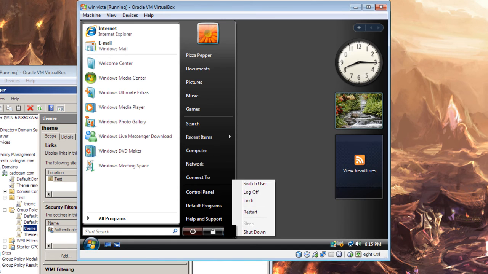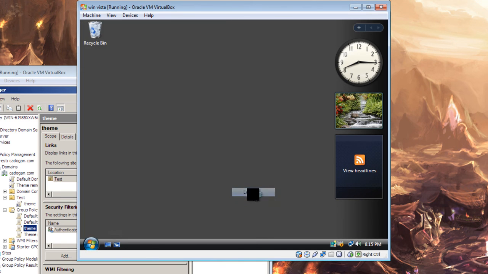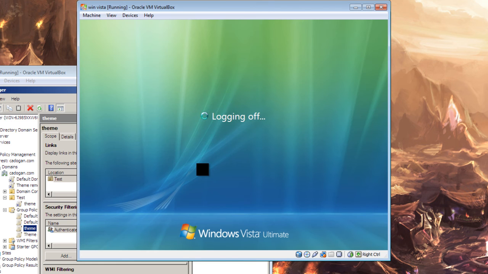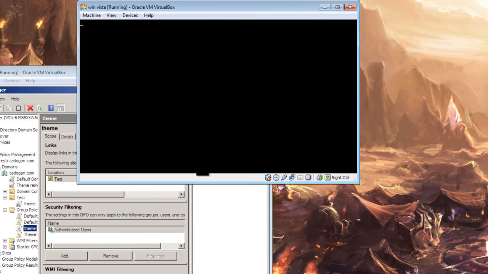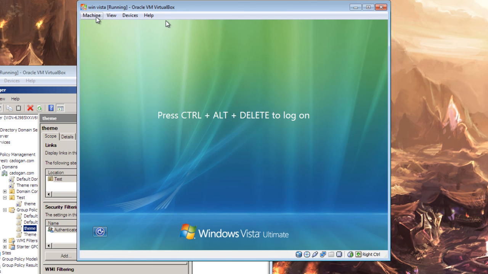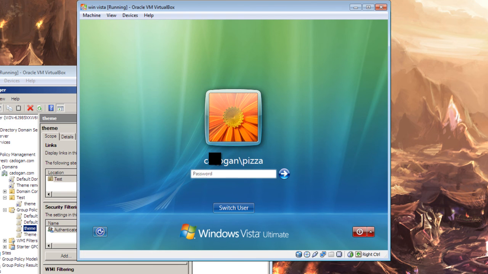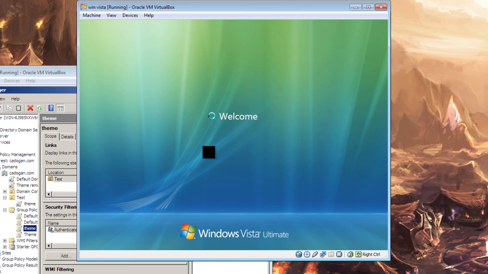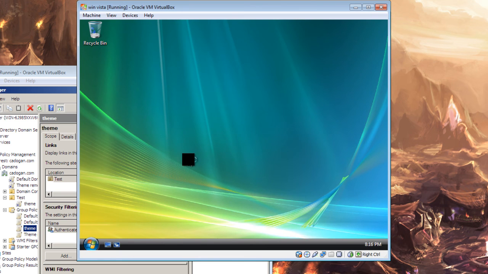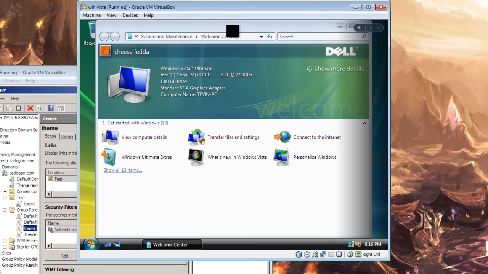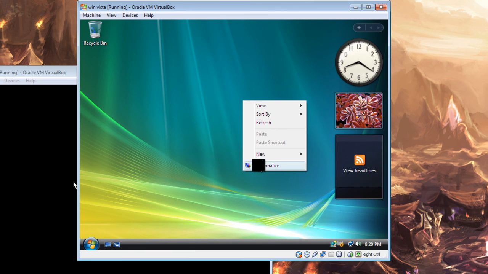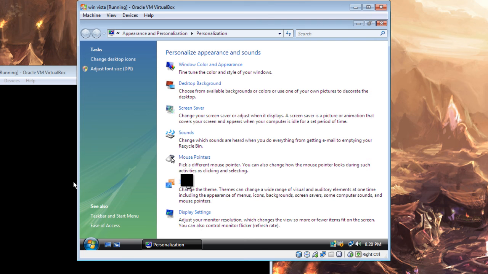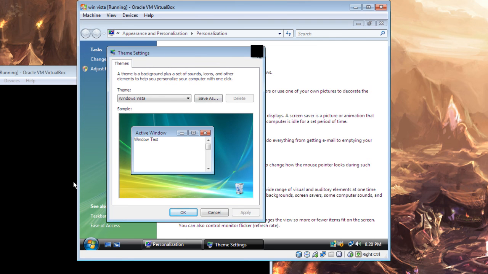Let's go restart. Let's go log off and log back into the cheese user. Switch user, cheese, right, close that off, personalize, and as you can see now we can alter the themes on Windows Vista.